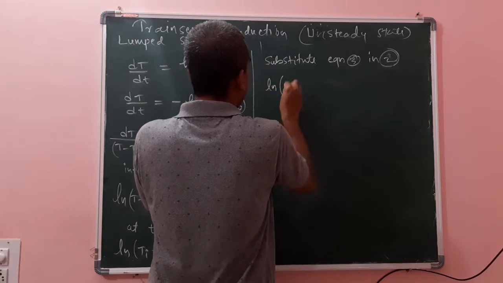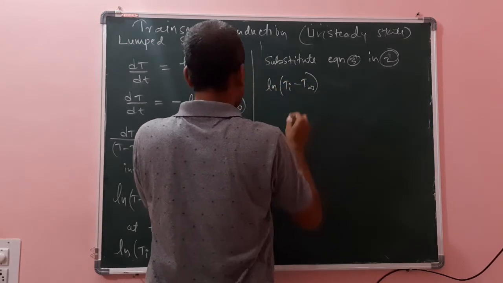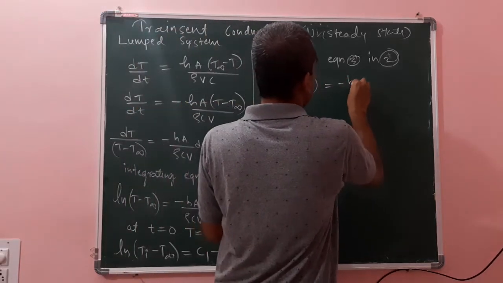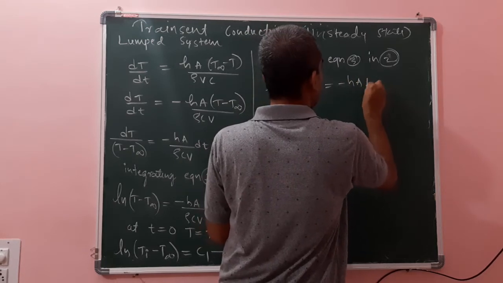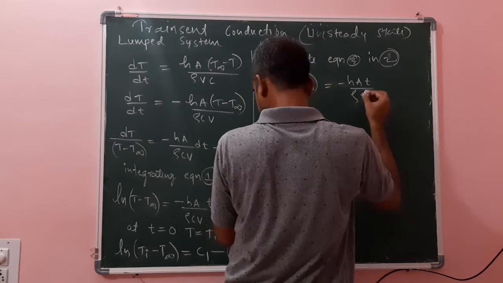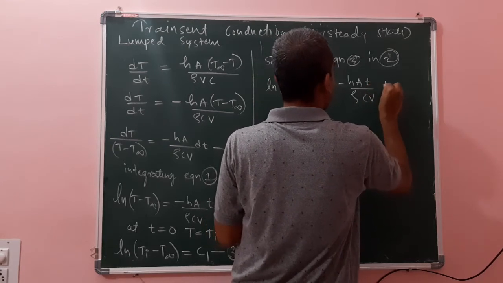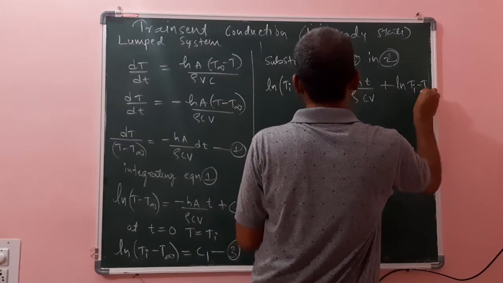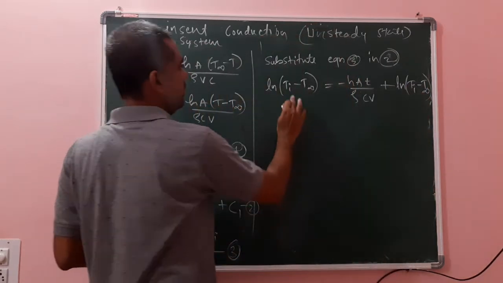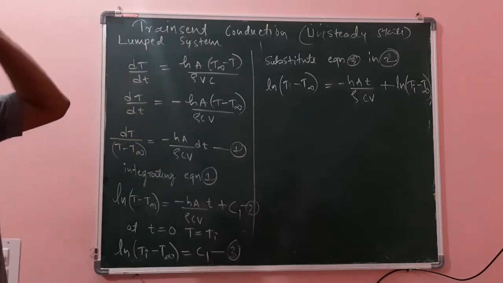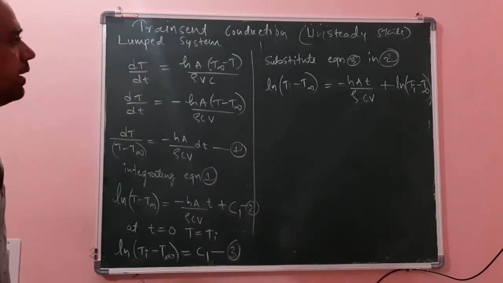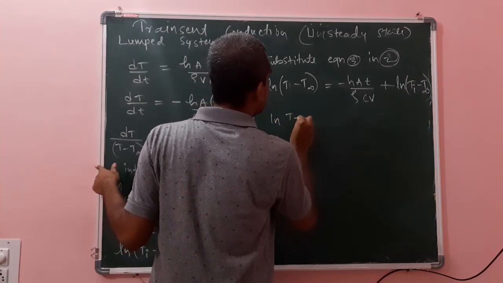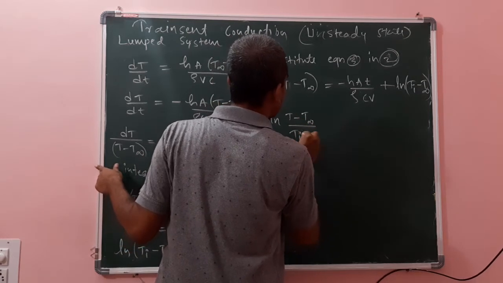Therefore ln of (T minus T infinity) is equal to minus hA t divided by rho C V plus ln of (Ti minus T infinity). Sorry, this is T minus T infinity.